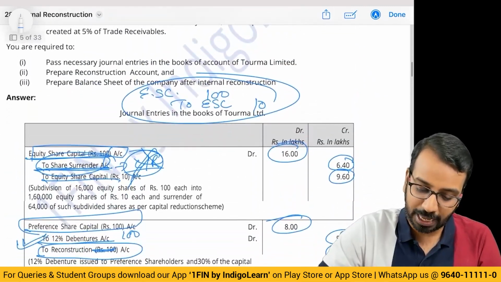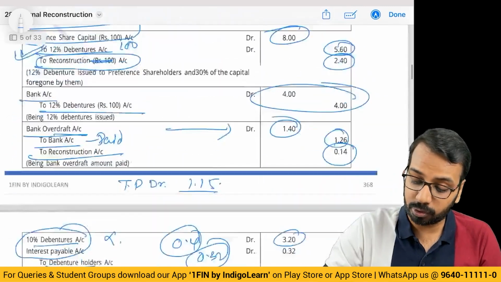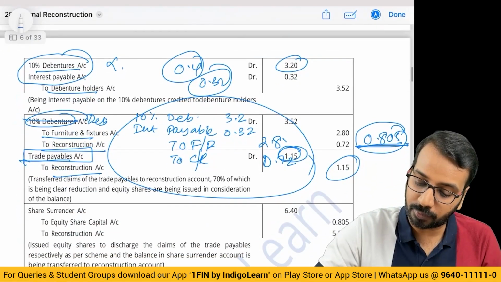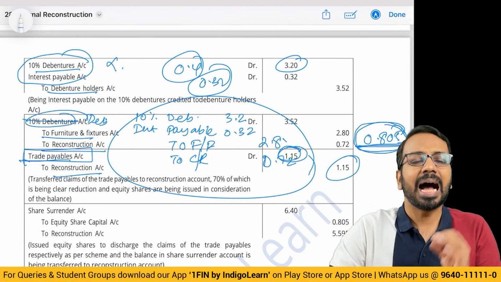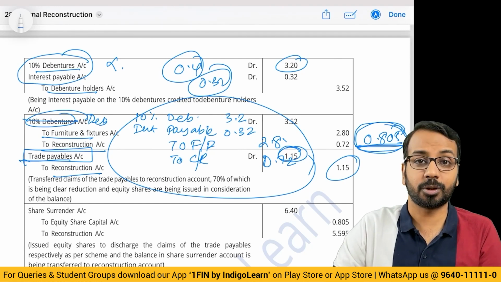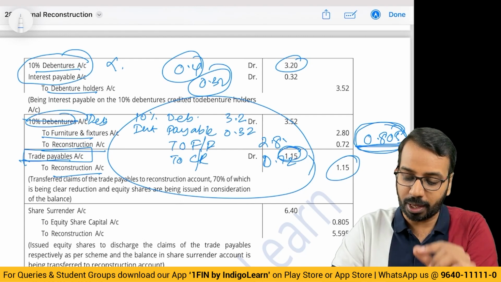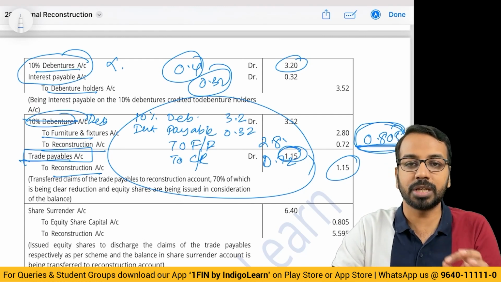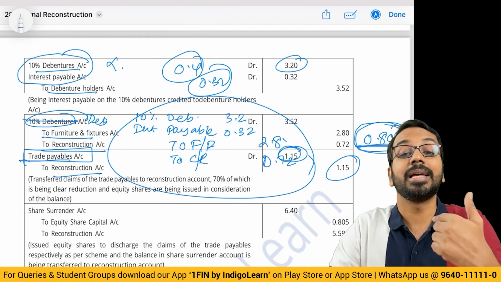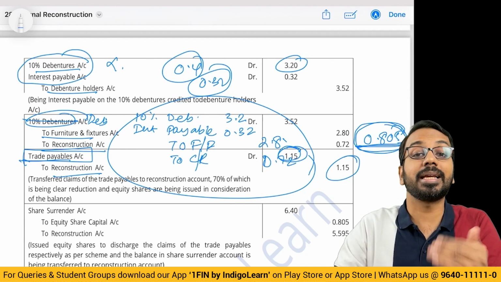Then we have to give them shares out of the share surrender account to the extent of how much? To the extent of 0.805. Are we paying any cash to them? We are not paying any cash to them. We are only using the share surrender account to issue them equity share capital. We are not paying any money. We are not incurring any further losses.